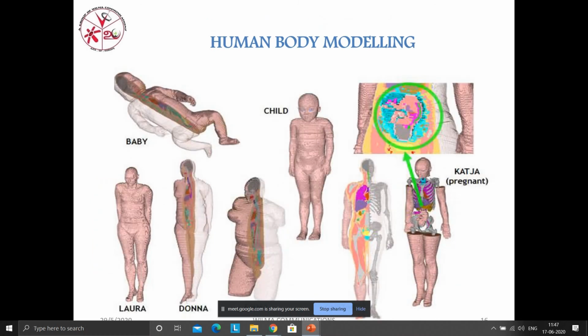So, human body modeling. The human body has different kinds of sections: muscles, that means tissues, and also bone functions. Bone is different from muscle, because the bone permittivity value is different from blood flow values.